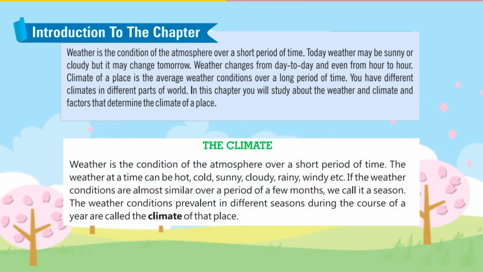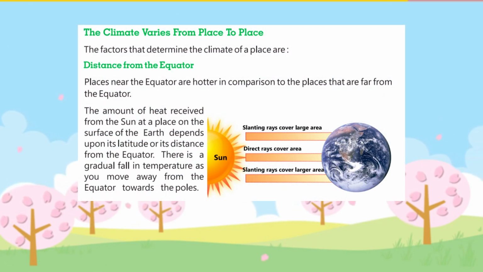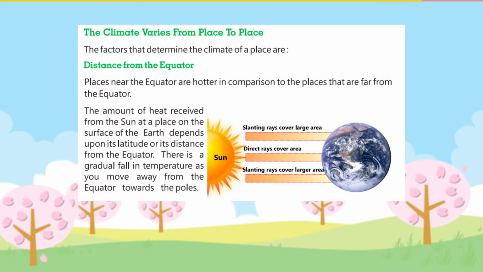The climate. Weather is the condition of the atmosphere over a short period of time. The weather at a time can be hot, cold, sunny, cloudy, rainy, windy, etc. If the weather conditions are almost similar over a period of a few months, we call it a season. The weather conditions prevalent in different seasons during the course of a year are called the climate of that place. The climate varies from place to place.